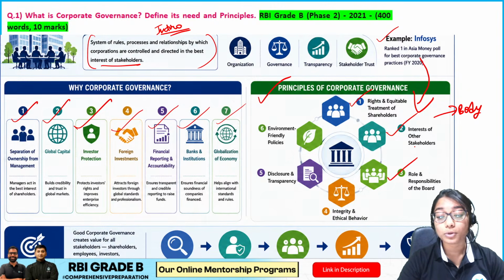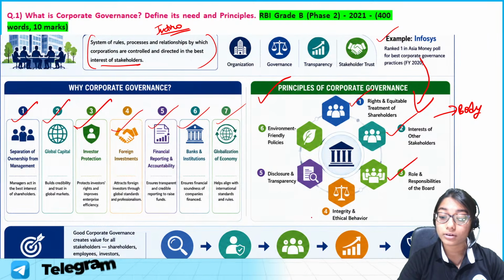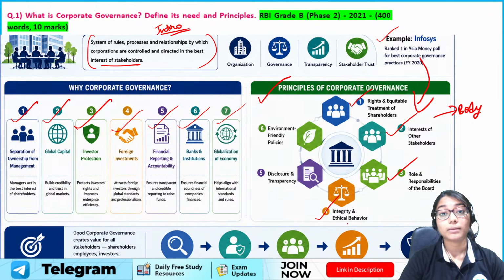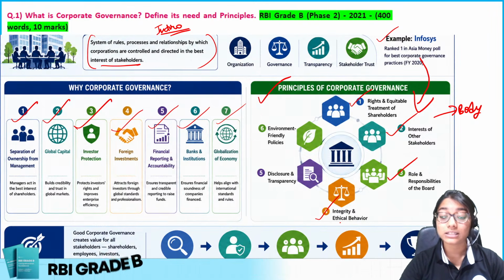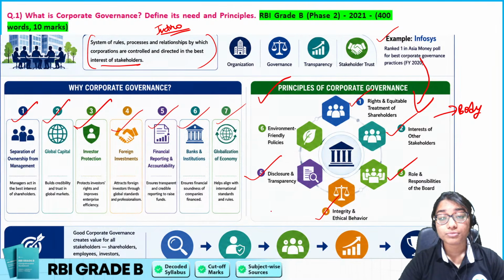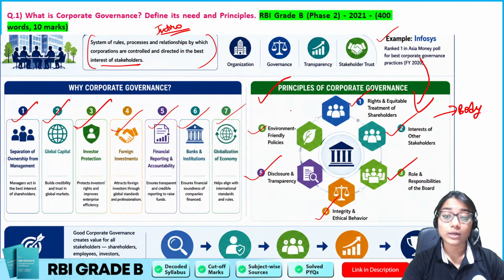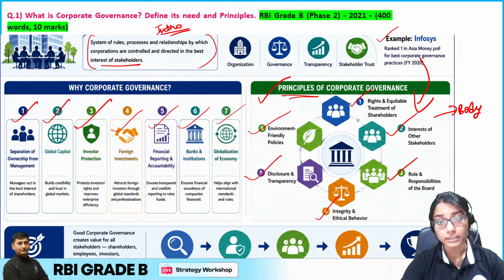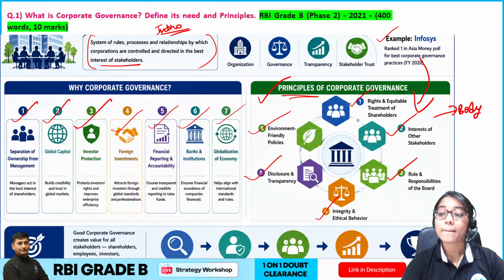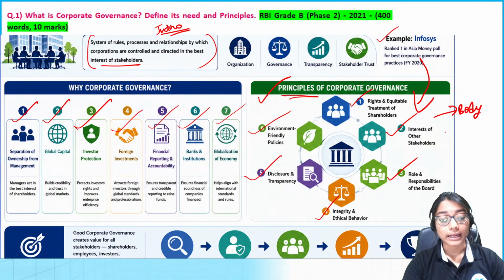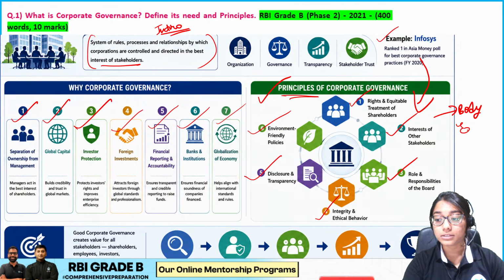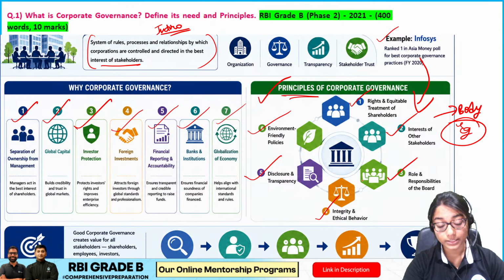Then the roles and responsibilities the board has, followed by having integral and ethical behavior. Don't do frauds or wrongdoings. Disclose everything, be transparent about your reporting, eco-friendly policy, CSR activity. So basically, I have to mention all these things in my principles. And in the body, wherever possible, I have to add certain examples.